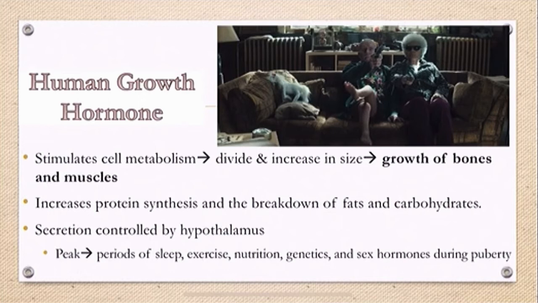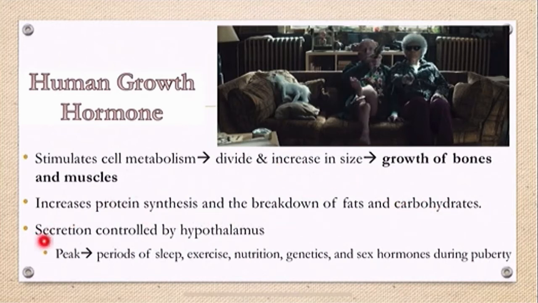The anterior pituitary lobe produces 7 hormones. The first one would be your human growth hormone. This hormone stimulates cell metabolism in most tissues of the body, causing cells to divide and increase in size. That is why it has something to do with the growth of bones and muscles in the body. It also increases protein synthesis and the breakdown of fats and carbohydrates.